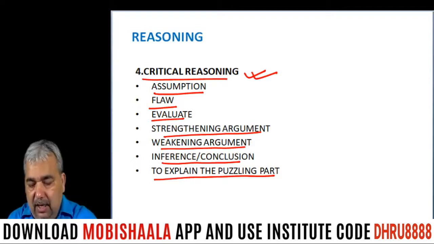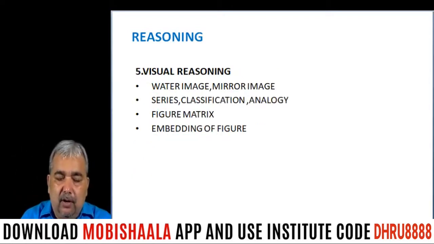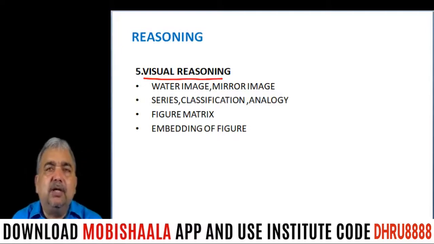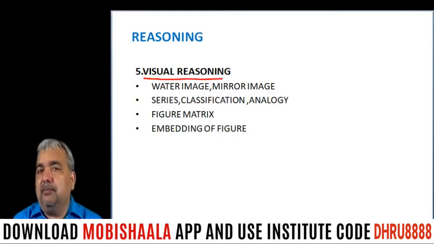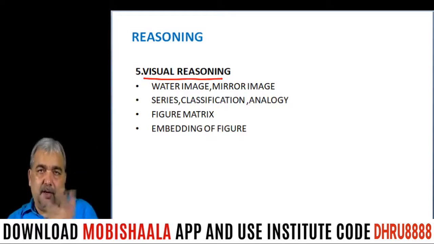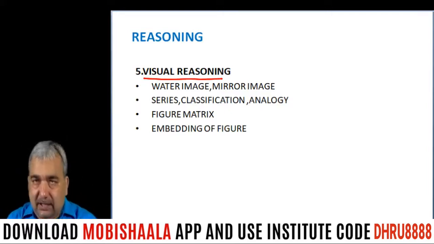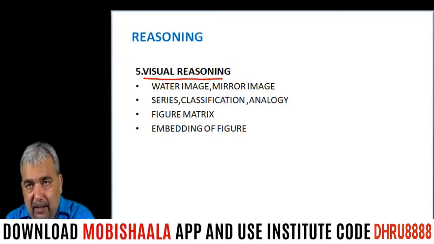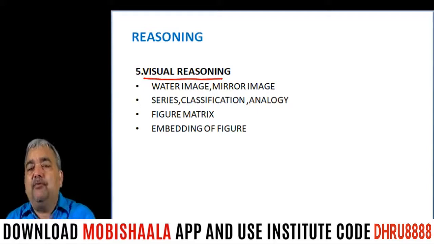Now, the last part of reasoning is visual reasoning. Not much is needed for this because they will give you diagrams, and the popular question format is like this. They will give you 5 or 6 diagrams. You have to see the pattern among those diagrams, and they can ask what the next diagram can be, and they'll give you four options. The pattern will recur, so you have to see the pattern and find the next diagram.